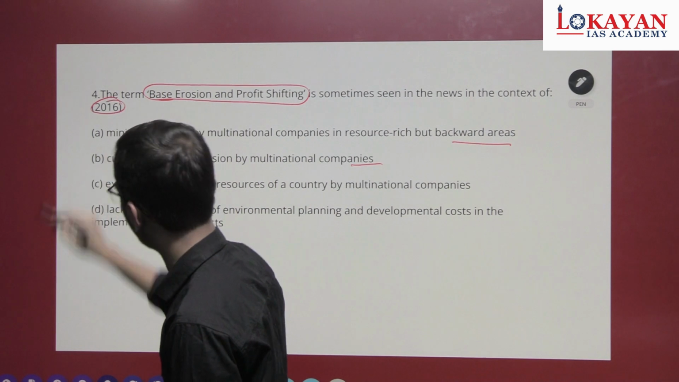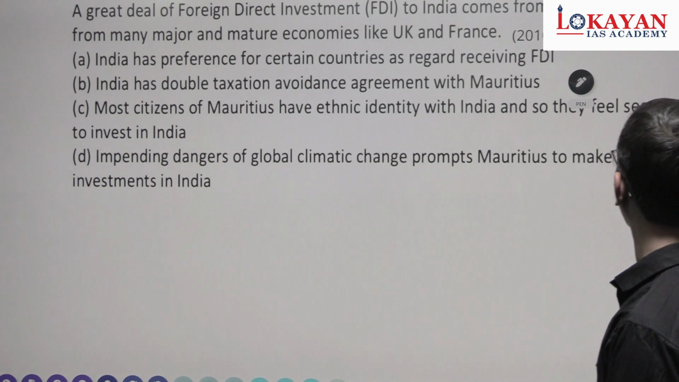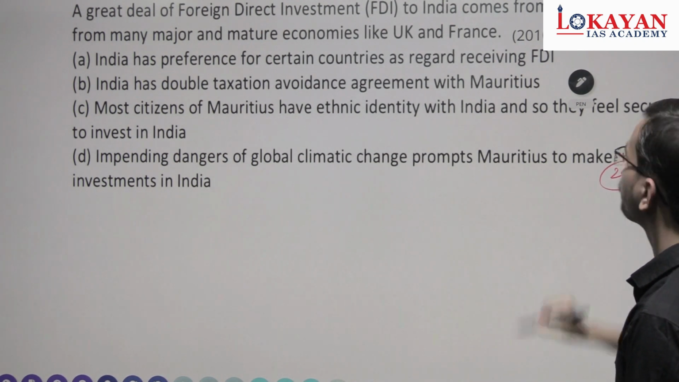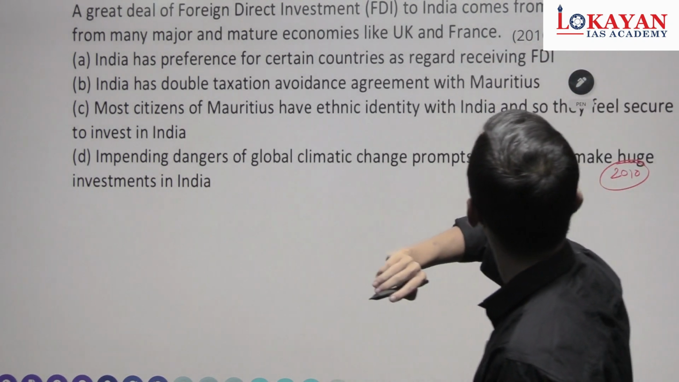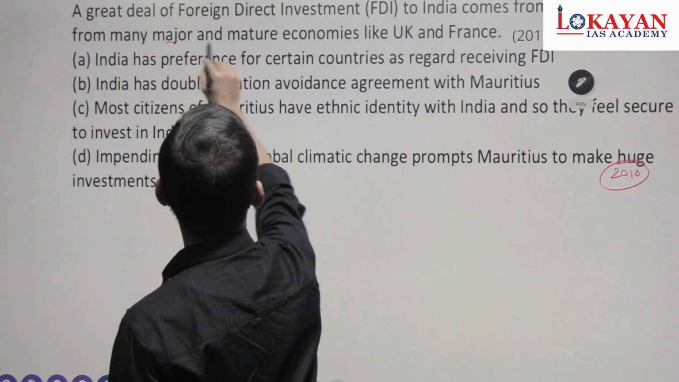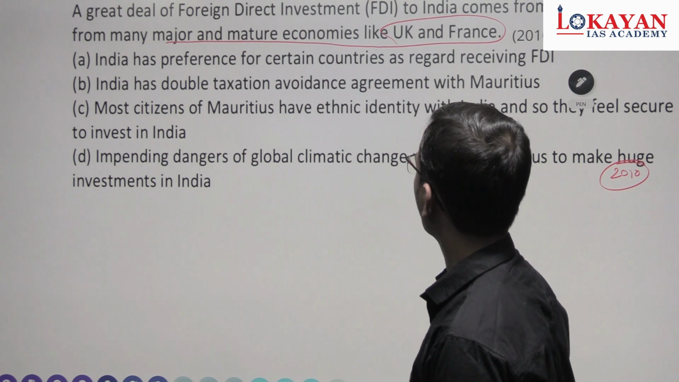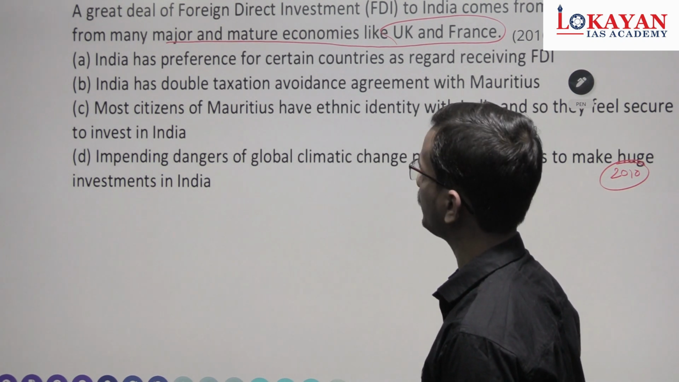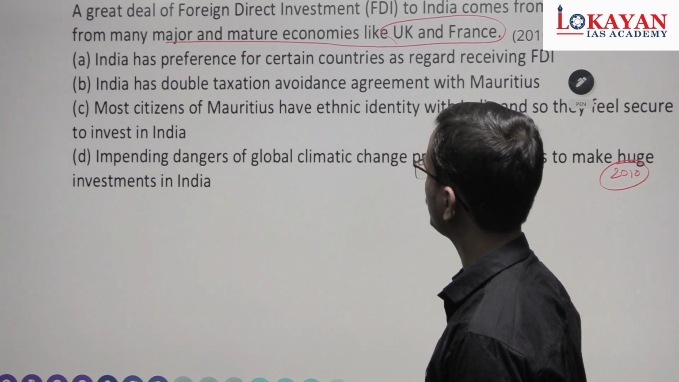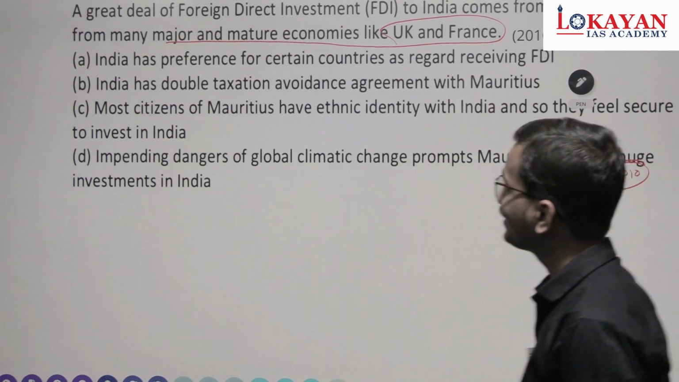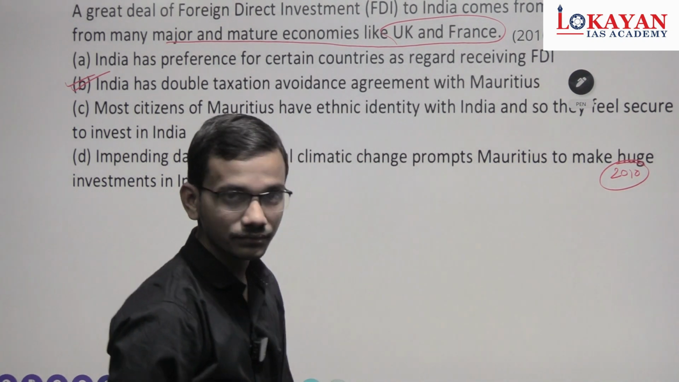This is a question from 2016 and this question is from 2010. A great deal of foreign direct investment to India comes from Mauritius than from many major mature economies like UK and France. What is the reason behind it? India's preference for certain countries as regards receiving FDI. India has double taxation avoidance agreement with Mauritius. Most citizens of Mauritius. What is the answer? This one is, India has double taxation avoidance agreement with Mauritius.